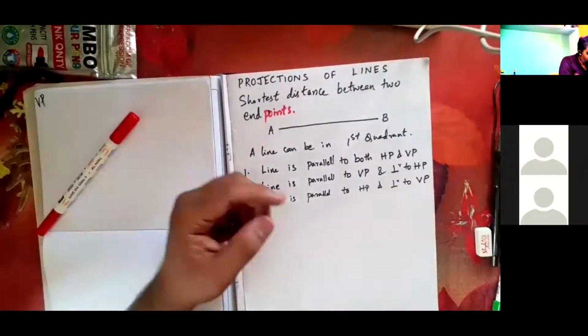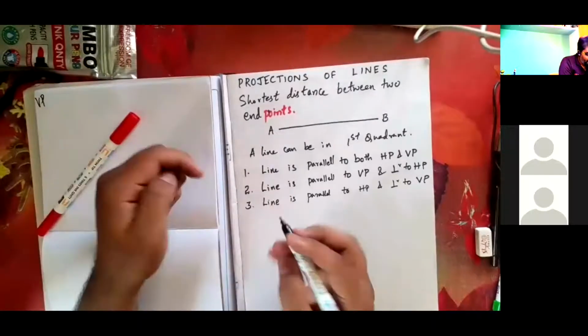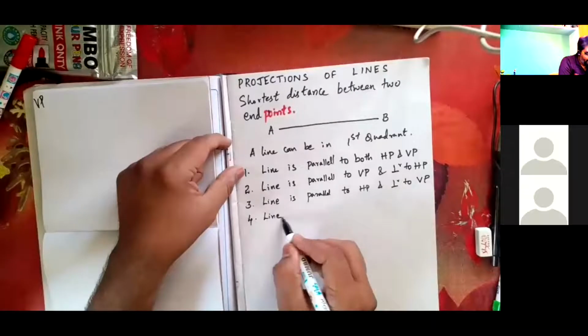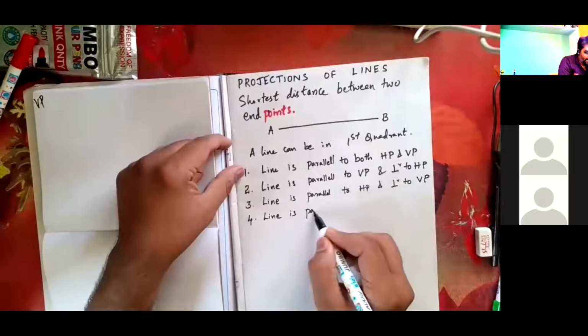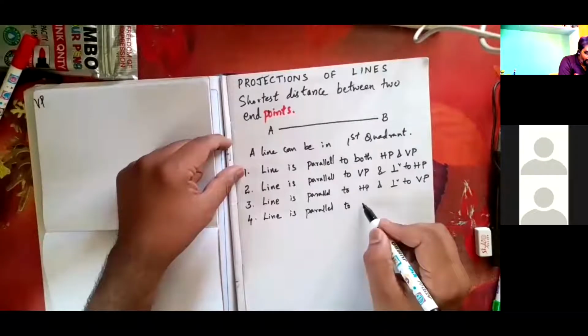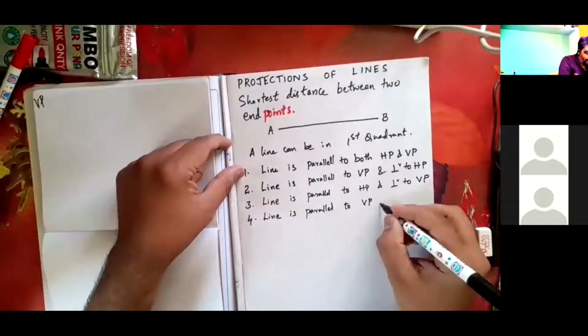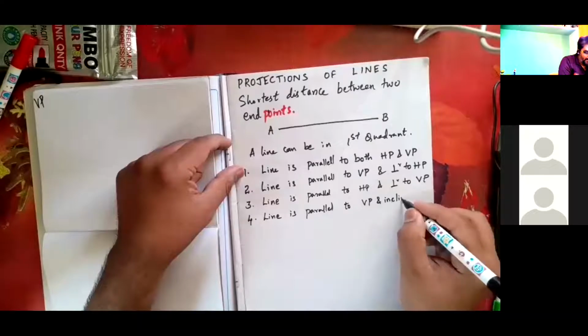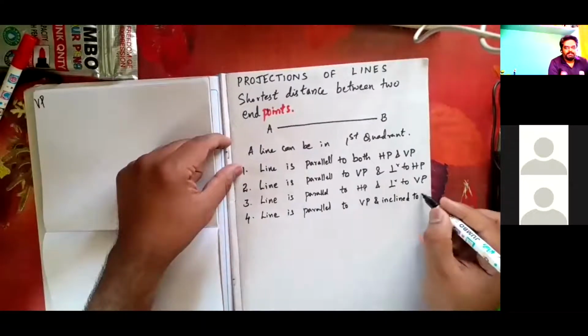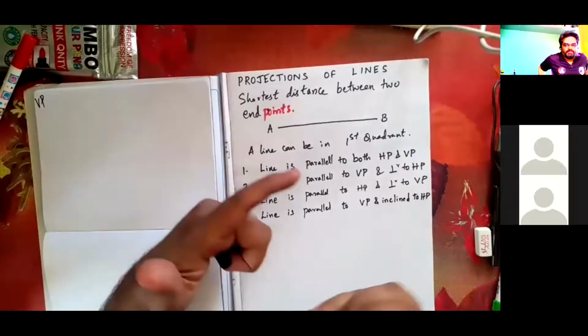So fourth condition, line is parallel to VP and inclined to HP. Please take and note it down.